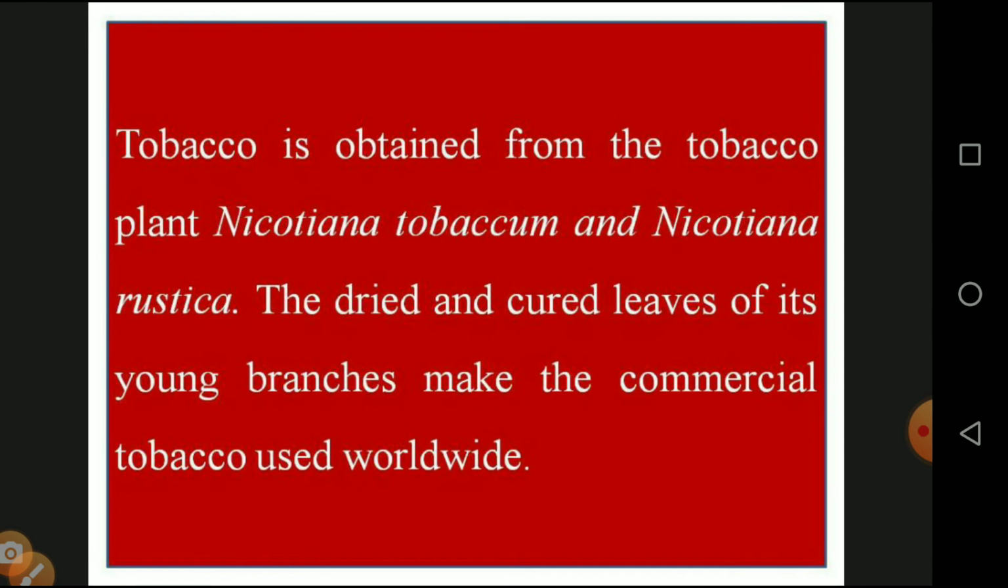Tobacco is obtained from the tobacco plant, Nicotiana tabacum and Nicotiana rustica. These two species are derived from the tobacco leaf. The dried leaf is cured, and along with the young branches, it makes commercial tobacco used worldwide. We can obtain BD, cigarettes and a variety of things in the form of tobacco, from dried and cured leaves, which are used for commercial purposes. Not only in India, it is widely used throughout the world.